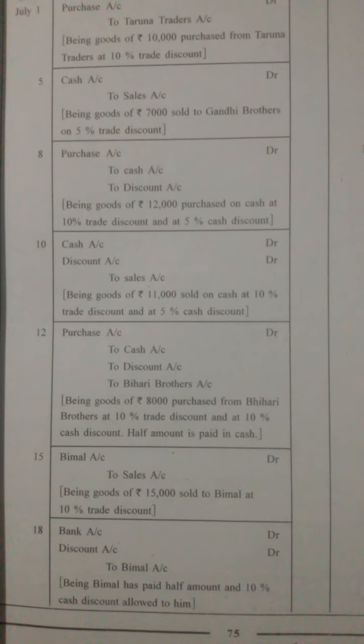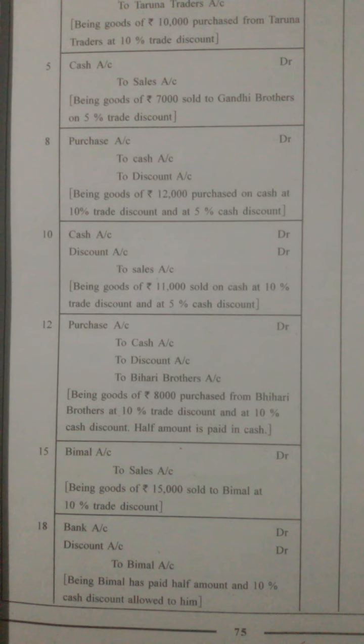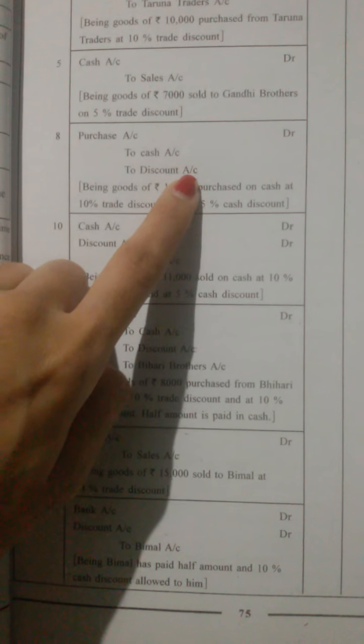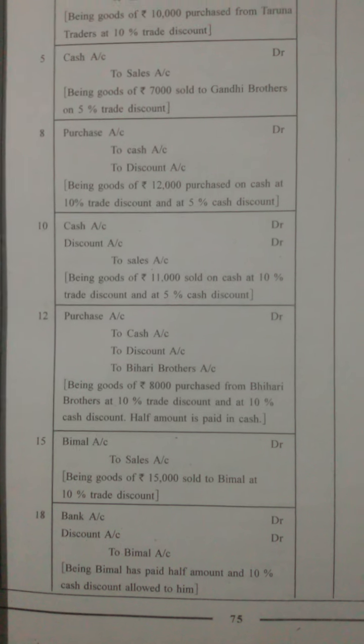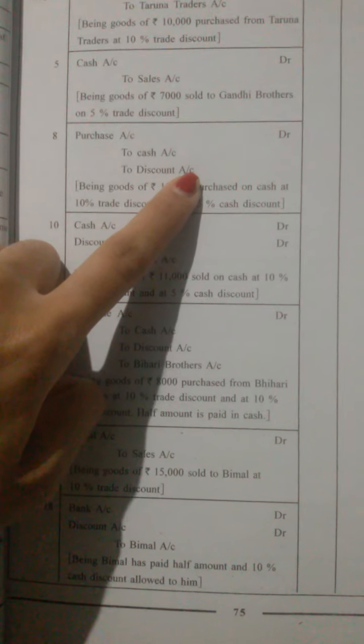If the business pays less amount, then that would be income for the business. So you have to credit the discount account, because all incomes are credited, but instead of an income account you write the discount account.